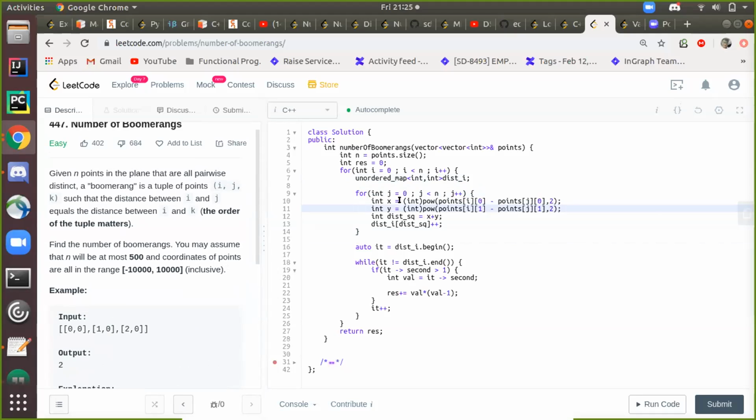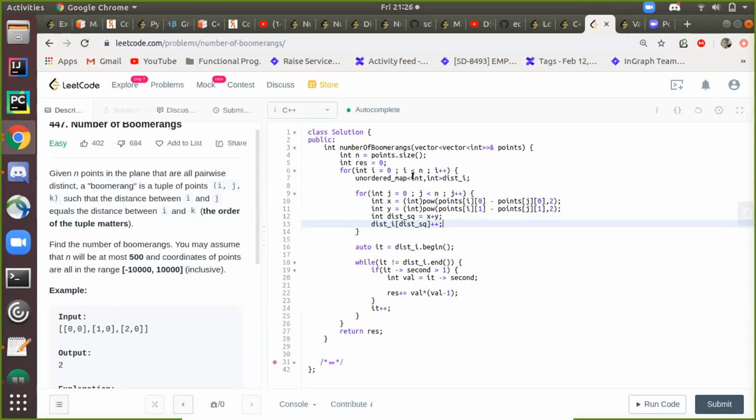This would be the x part, and this would be the y part, and I'm adding this and storing this here. So for one particular coordinate, I'll have all the possible distances in this hash map, list of i. As soon as I find an already computed distance, I just increase the count.